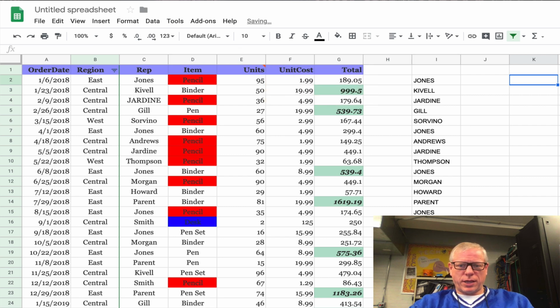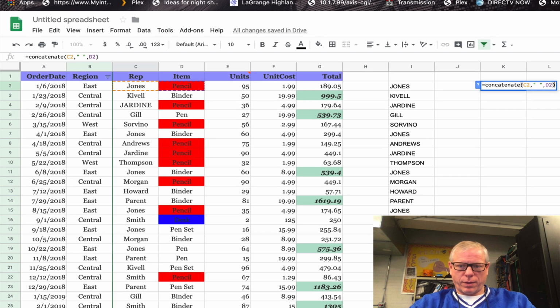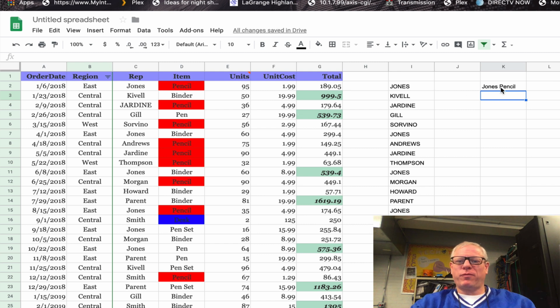So I'm going to delete this out and recreate it. I'm going to say equals concatenate, open paren, C2, comma, quotation mark, space, quotation mark, comma, D2, close paren. So it's going to take those two cells and put a space in between them. So now I get Jones pencil. If we had a first name and a last name in two separate fields and you wanted to get them together, that would be a way you could do that with the concatenate command.